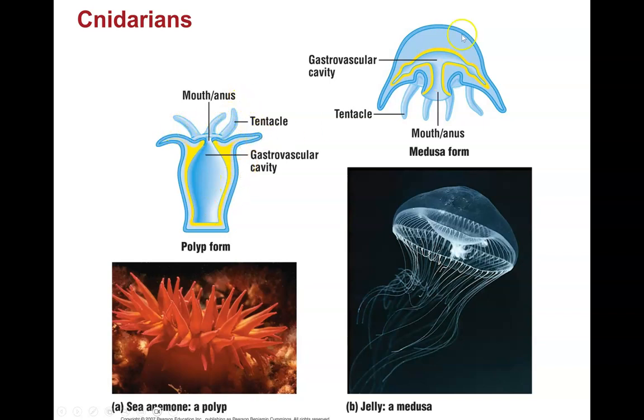We have the tentacles on the top. This is the medusa form with the tentacles facing down. In your lab, you will be asked to draw this one. It's important to note that their mouth and their anus is the same hole.